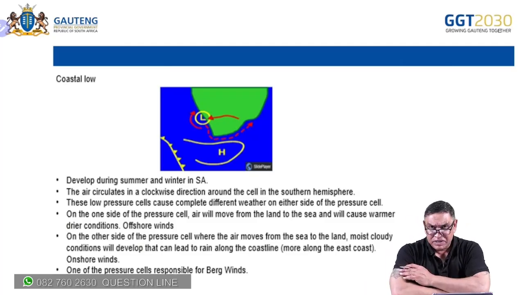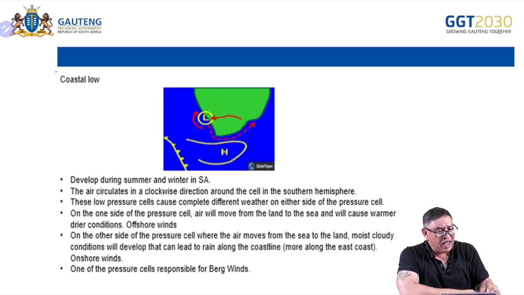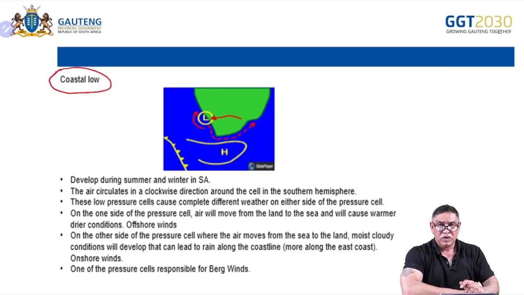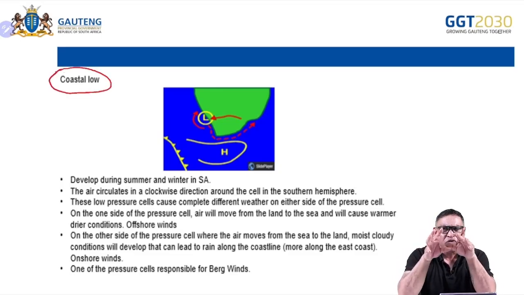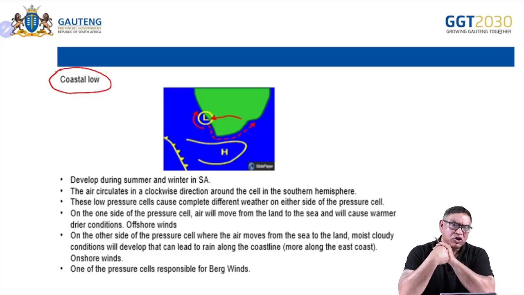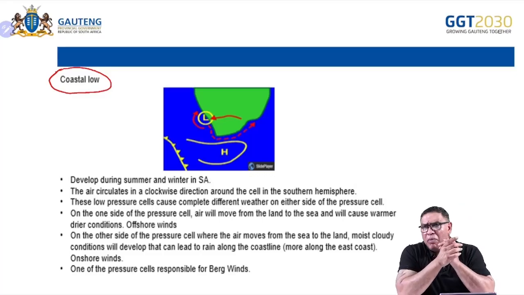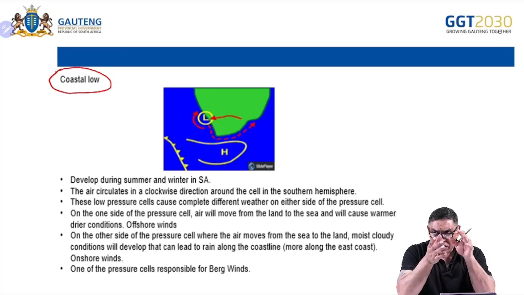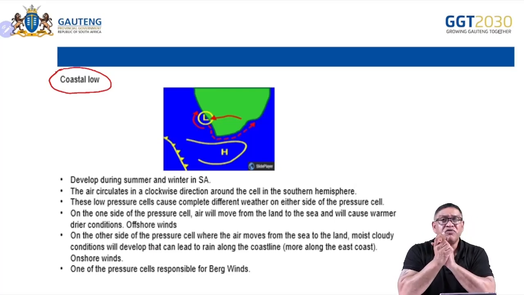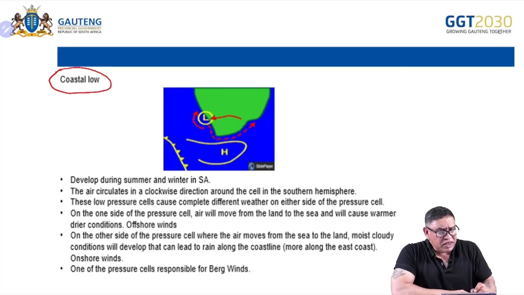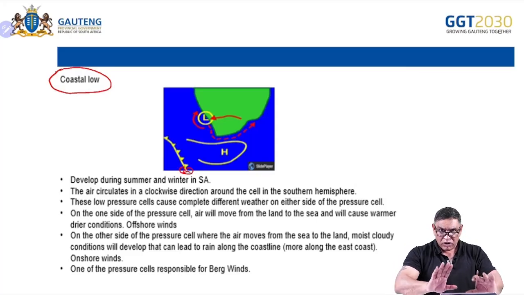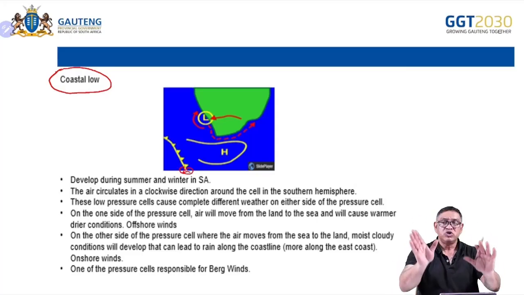Another traveling disturbance, and this traveling disturbance is known as your coastal low, because it's a low pressure that's formed along the coast. It's going to play a big part when we talk about Berg winds also, because it has a big influence in the formation of Berg winds. Now, sometimes it's accompanied with a cold front, where at the center of the cold front, you'll have a low pressure system there. But let's look at what is a coastal low.